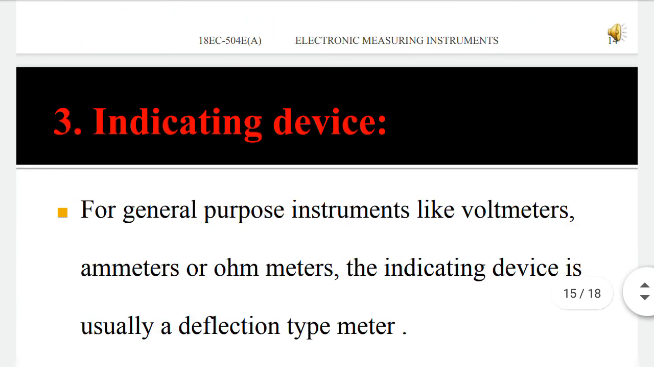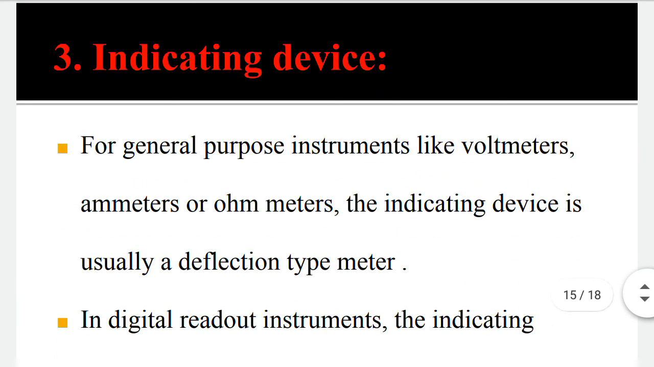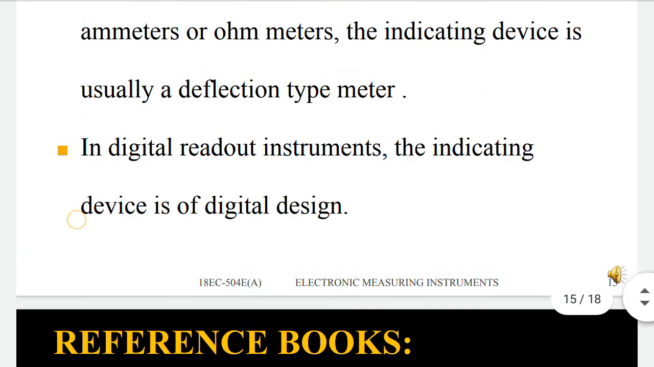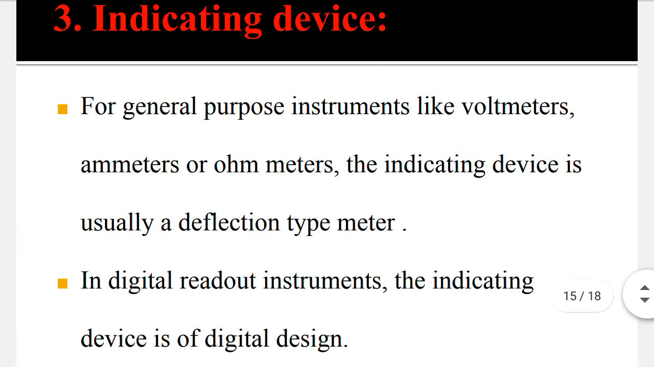Now coming to the indicating device. For general purpose instruments, just like voltmeters or ammeters, generally we use the deflection type, but nowadays a digital readout is preferable. So these are all about the introduction of any type of electronic measuring instrument.